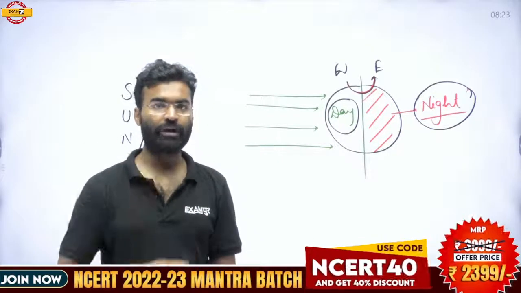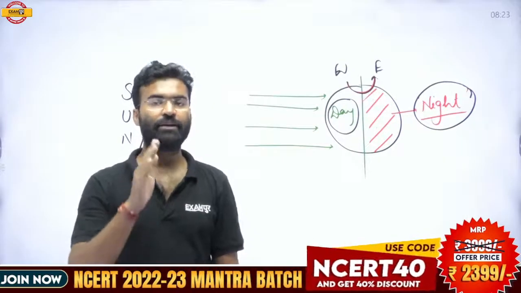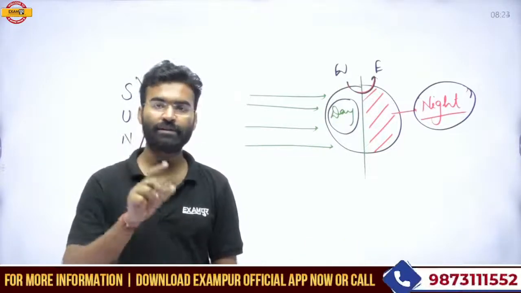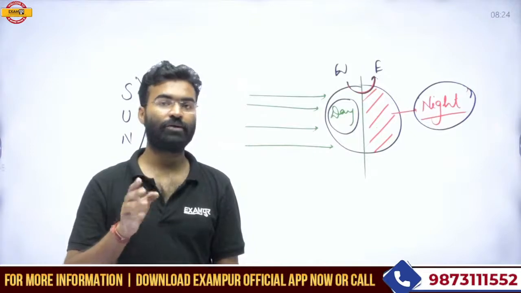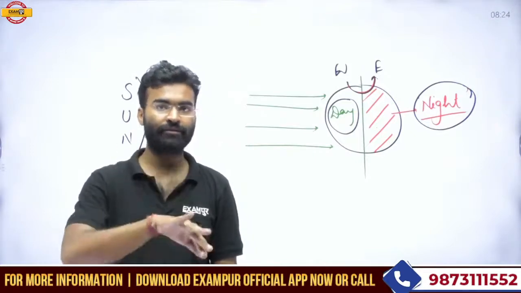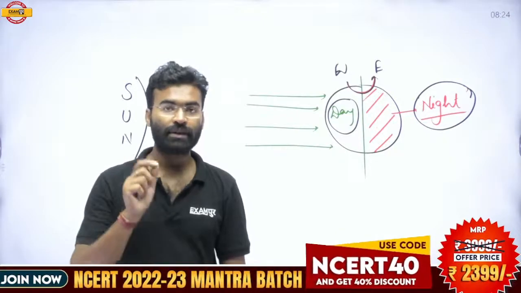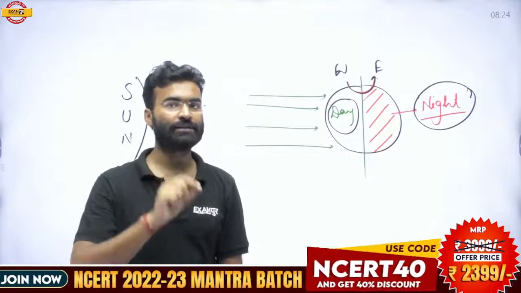The western part of any continent will face the sun rays last, and that is why the sun always sets in the western section.